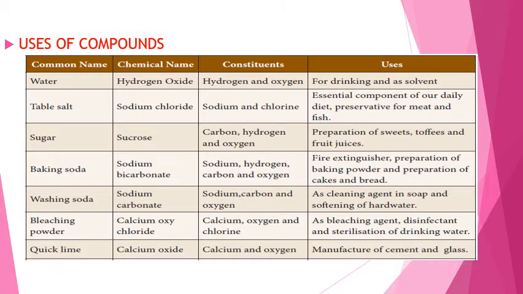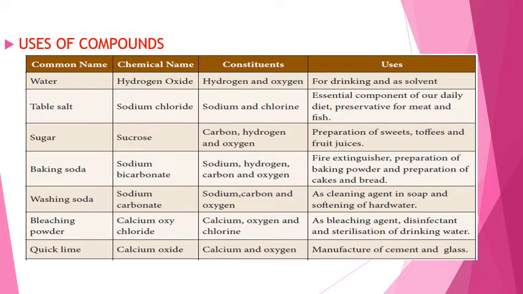Second compound is table salt. Chemical name for table salt is sodium chloride. The constituent elements are sodium and chlorine. Uses of table salt are: essential component in our daily diet, preservative for meat and fish.